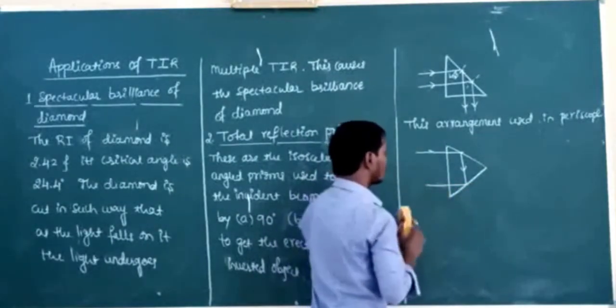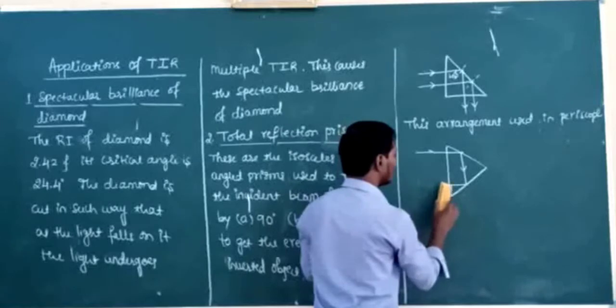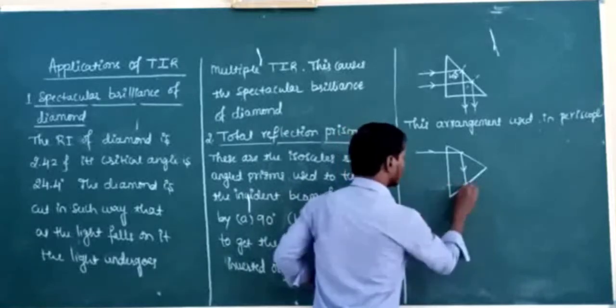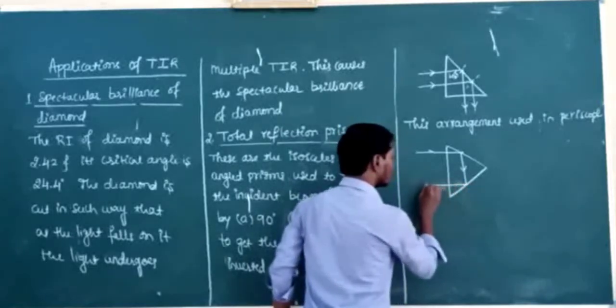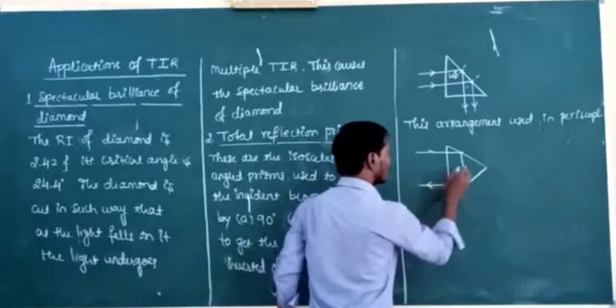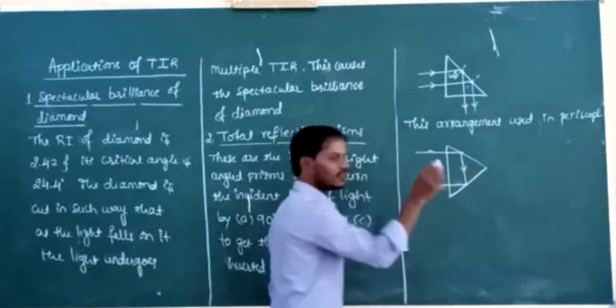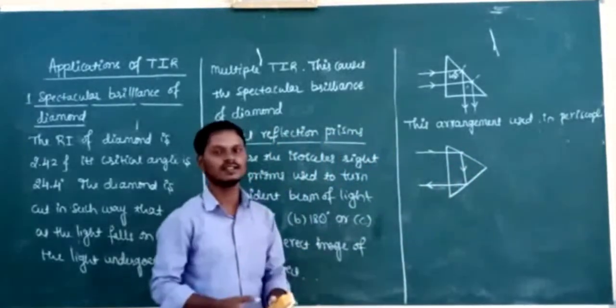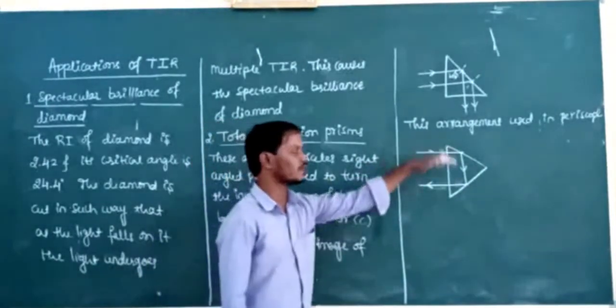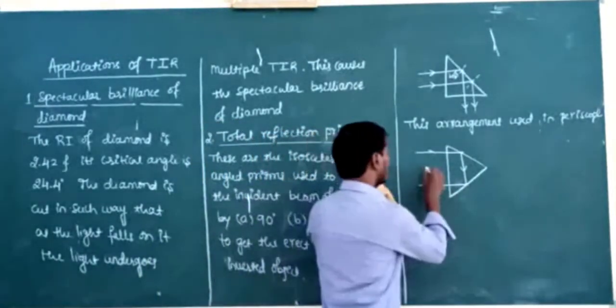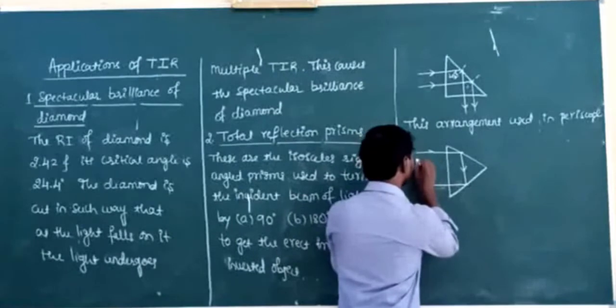So by what angle the light is turned here? That is by 180 degrees. Sorry, what is the total angle turned here? Total angle turned is how much? 180 degree. And again I will consider another ray.